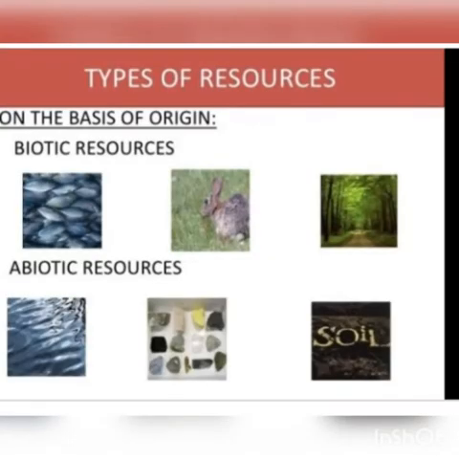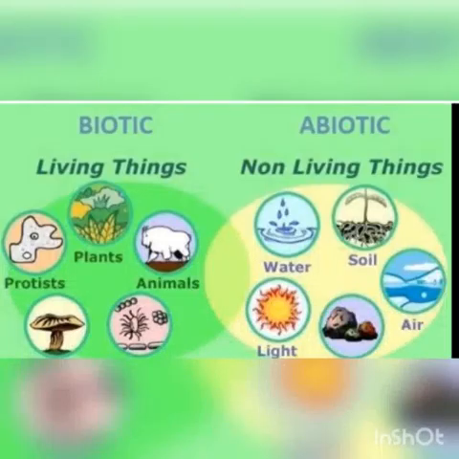And next, let me explain that on the basis of origin, resources can be divided into biotic and abiotic resources. Biotic resources are living things, whereas abiotic resources are all non-living things. Here we can see plants, animals, protists.